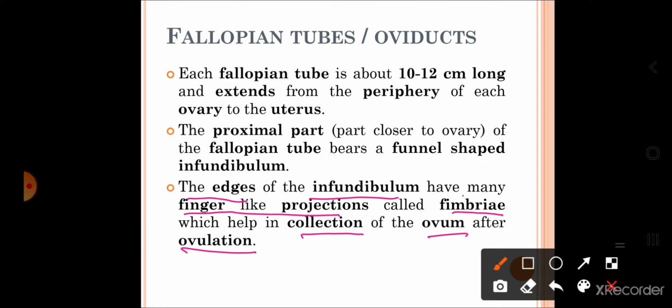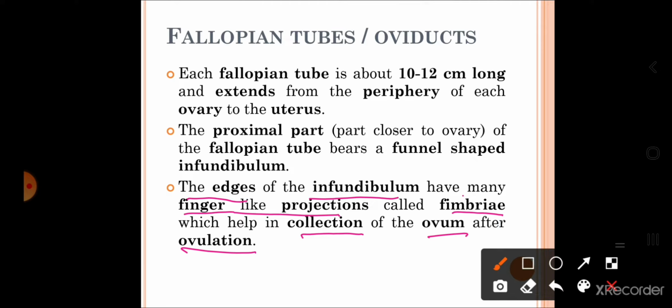If there is no connection between them, how is that possible? Students, it is possible because the initial part of the fallopian tube, the infundibulum, consists of finger-like projections called fimbriae. Now these fimbriae possess cilia. With the beating movement of the cilia, the ovum released by the ovary enters into the fallopian tube.